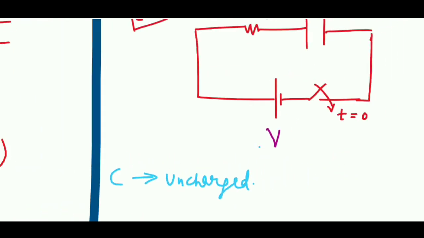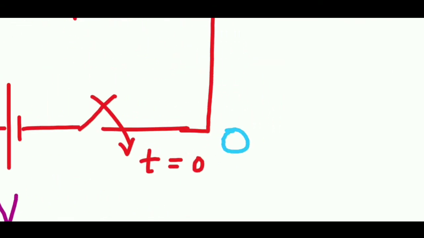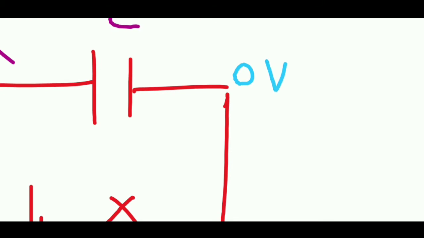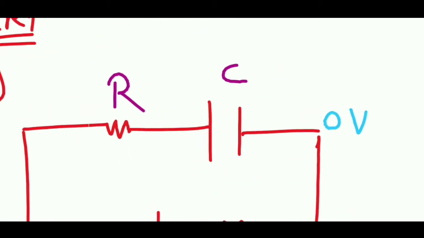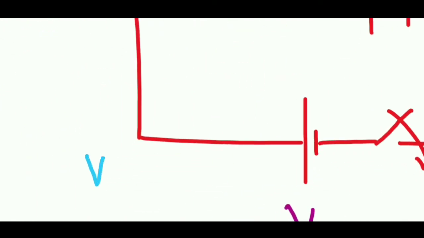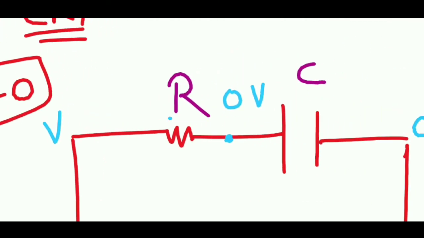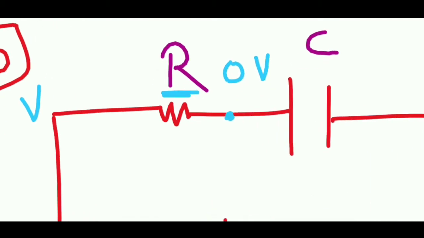At t equal to 0 initially the capacitor is uncharged. Let us assume 0 potential over here, so it will be 0 potential over here also. The capacitor does not have any charge, so V is equal to Q by C means the voltage across the capacitor is 0. So over here also it will become 0 volt, and over here it will become V volt. So the voltage difference across this resistor is V, and the current flowing will be simply V by R.